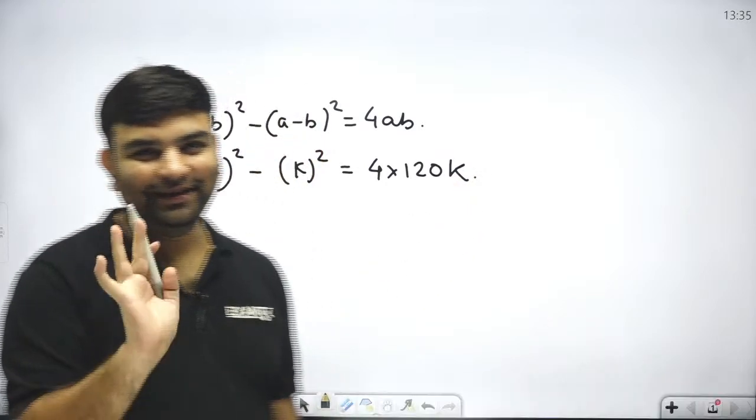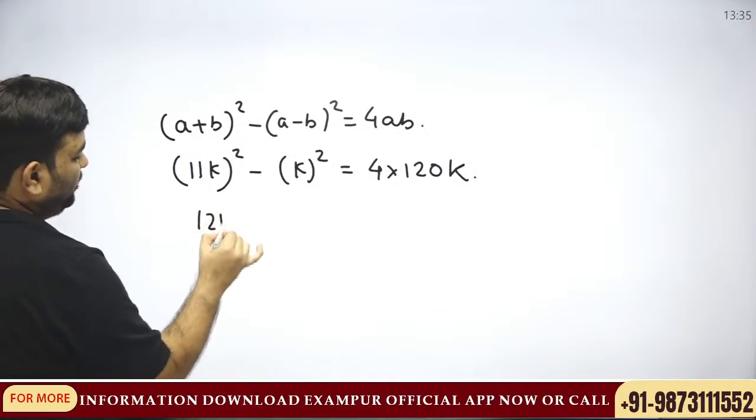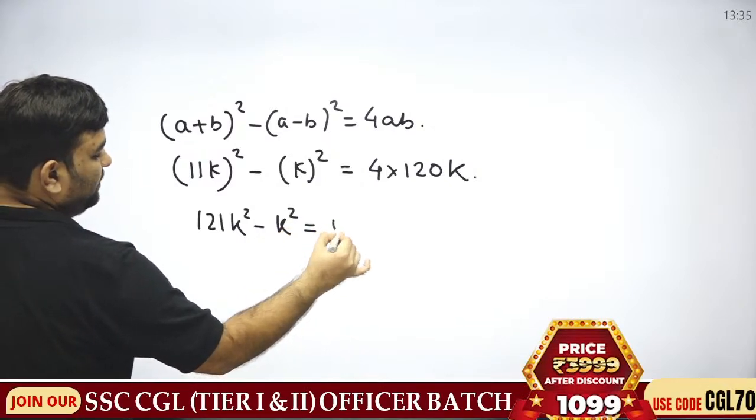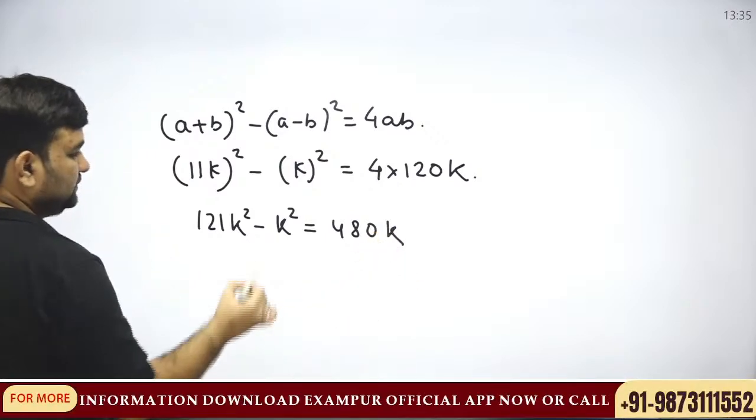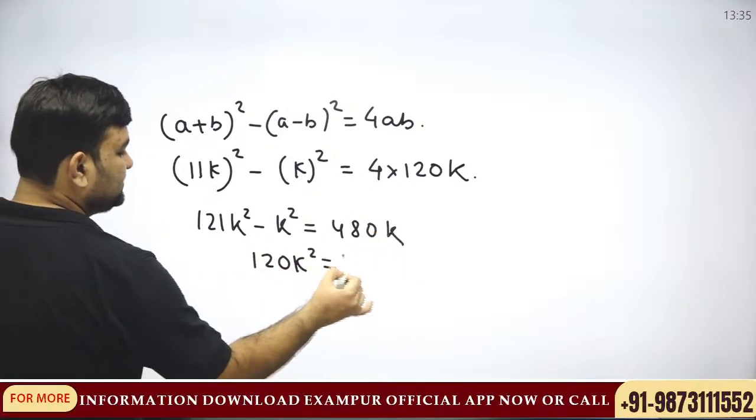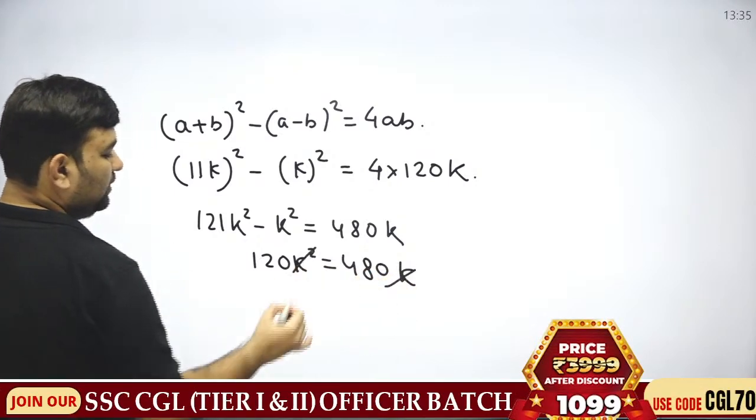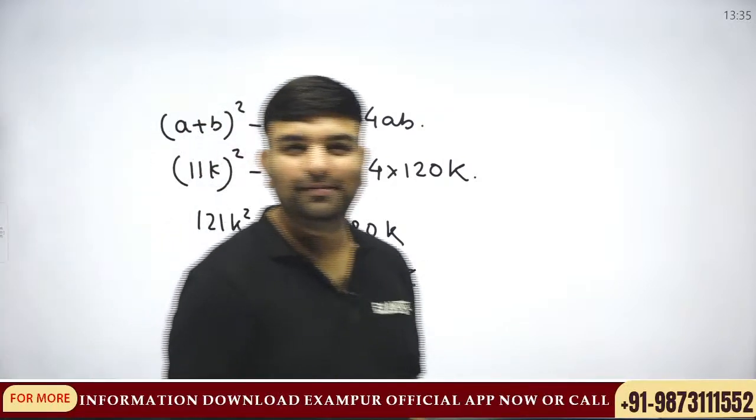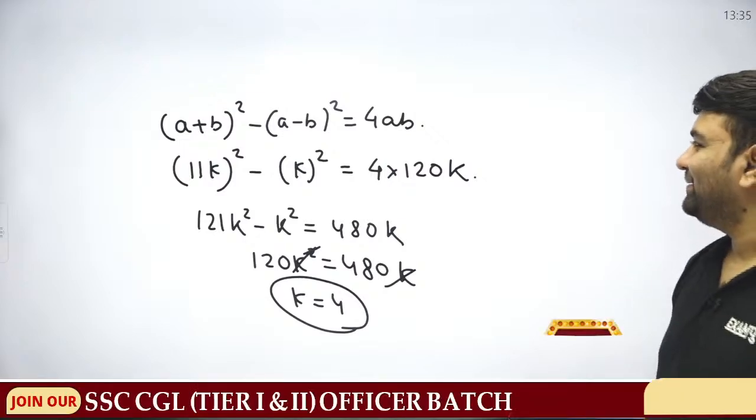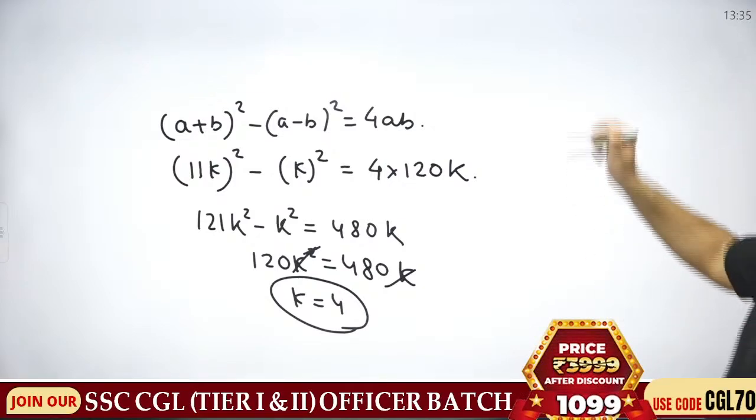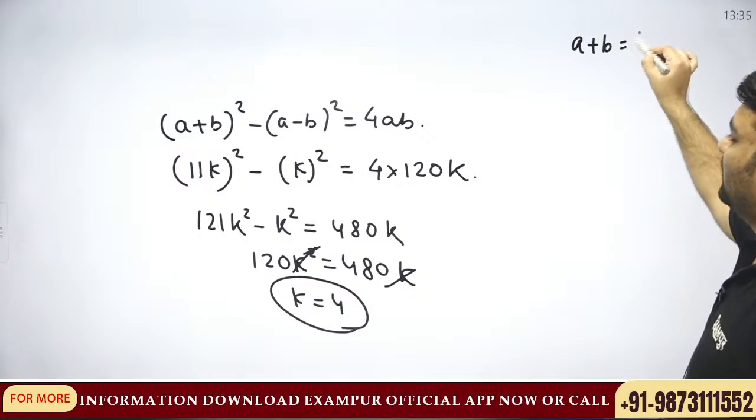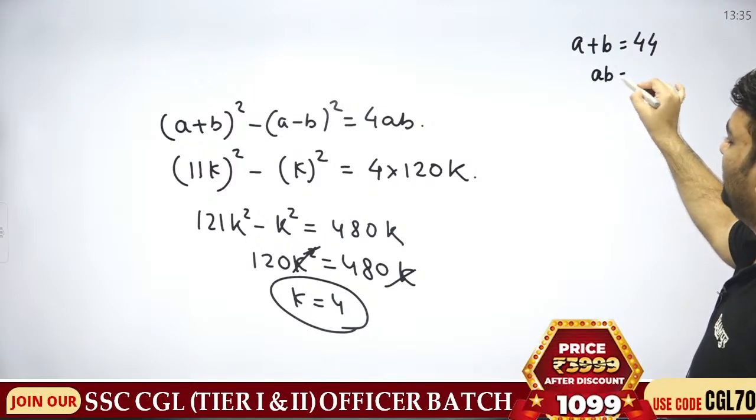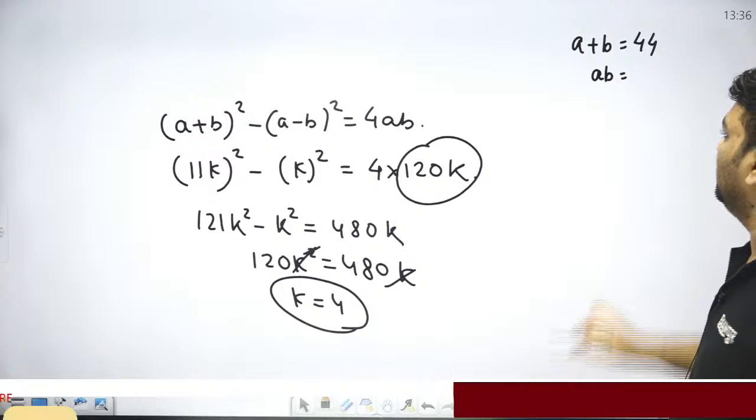So 121k square minus k square is 480k. 120k square is 480k, so k is 4. Now you got the exact value of a plus b as well. It is 44, that is 11k. And you got the exact value of ab as well, which is 120k, meaning 480.